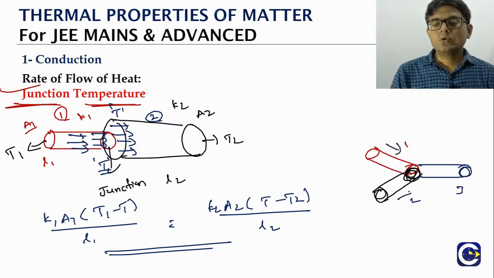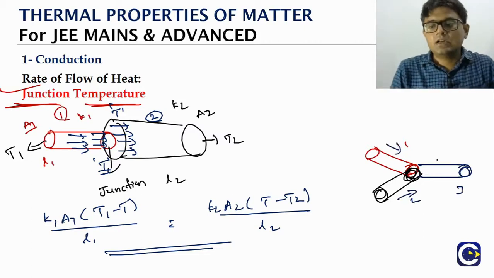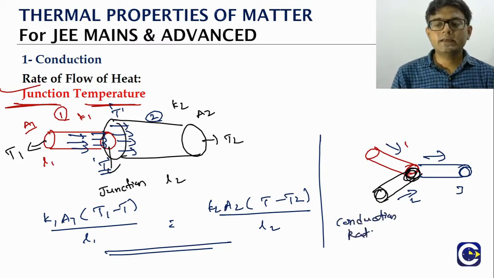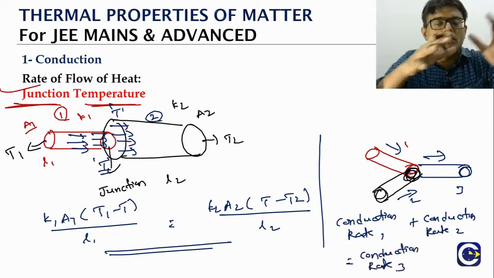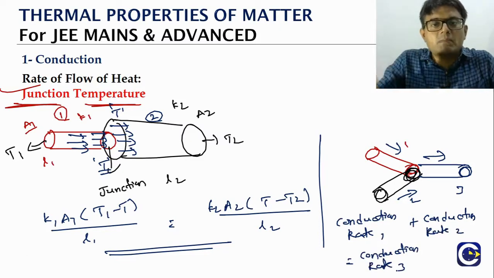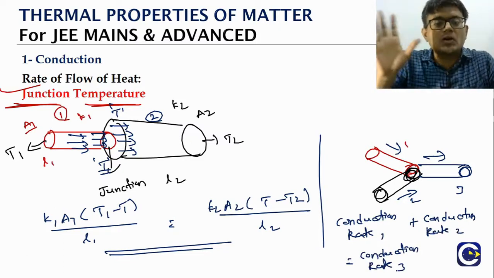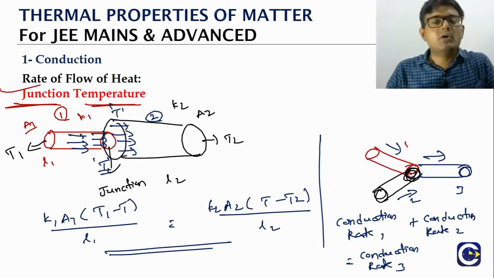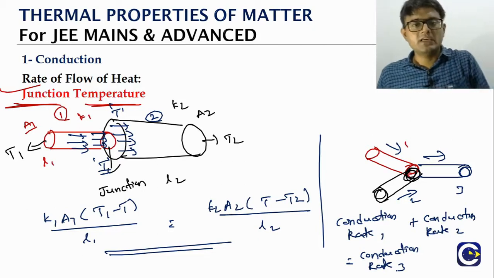So if through rod 1 and rod 2 the heat is reaching the junction and through rod 3 the heat is leaving, again the same concept. What is the concept? We will have to equate the conduction rate in rod 1 plus the conduction rate in rod 2, that is equal to what? The conduction rate in rod 3. Basically whatever the heat that is coming in, same amount of heat should leave in a given time, because we are talking about the steady state. Like this also we can have the junction problems. Either we can have a two rod junction or we can have a triangular junction. So these kind of problems are quite common when it comes to JEE Mains or JEE Advanced.